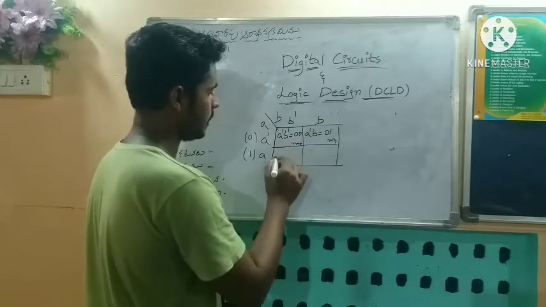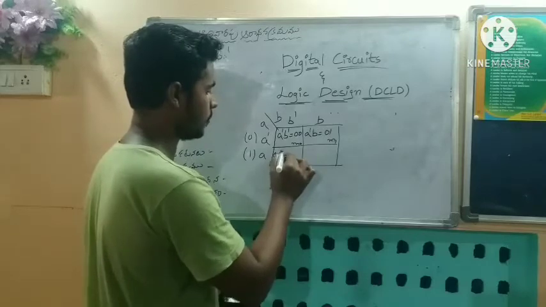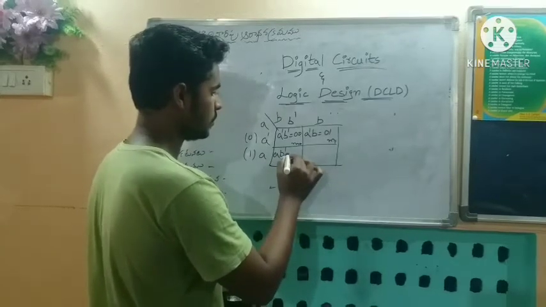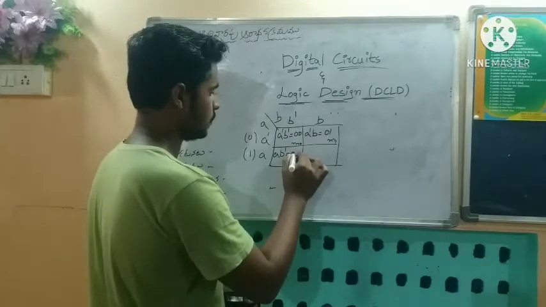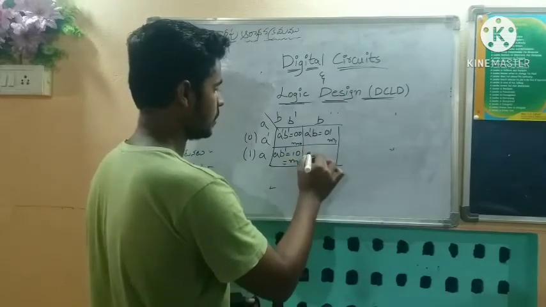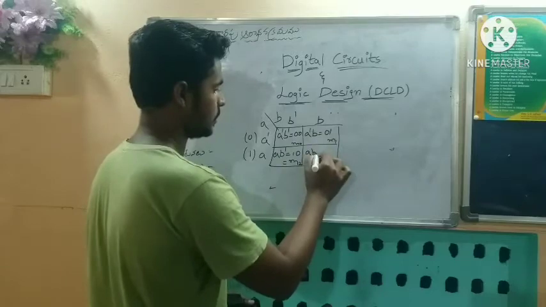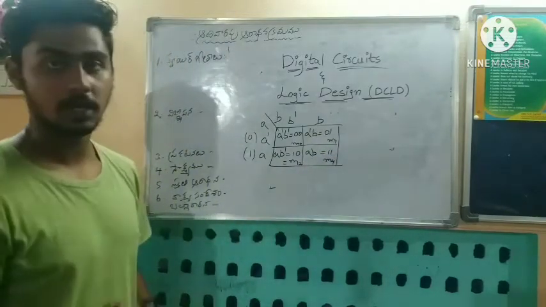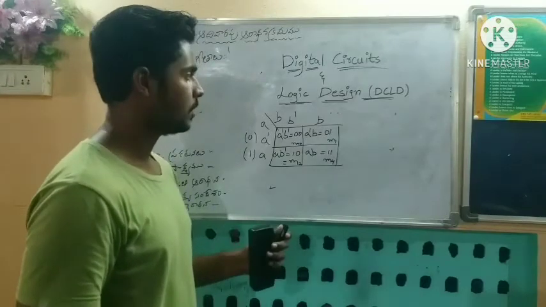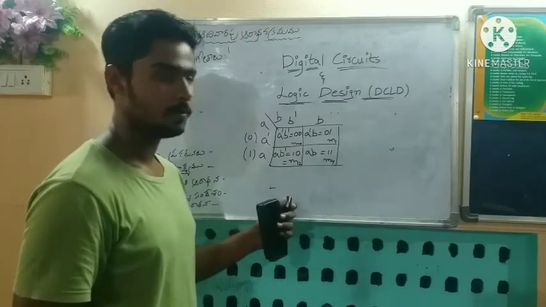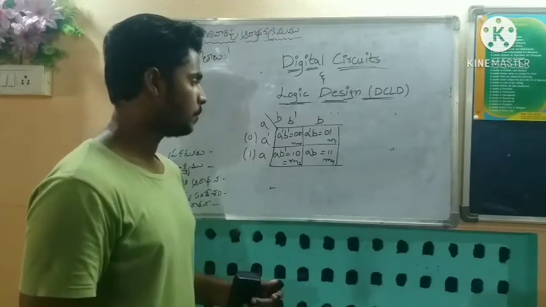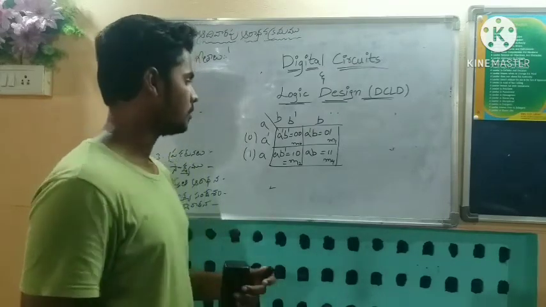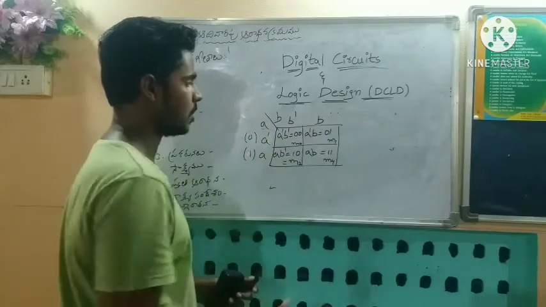A B complement is 1 0, that is M2, and A B is 1 1, that is M3. Like this we represented the mapping of the K-map method for a two variable K-map. The important thing is that we should identify the rows and columns. Here A is the row and B is the column.